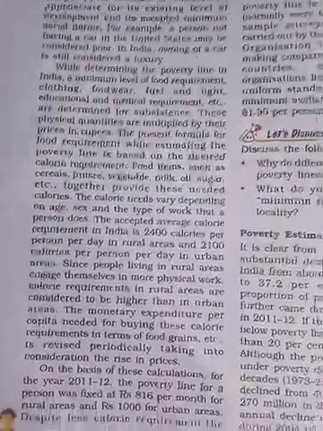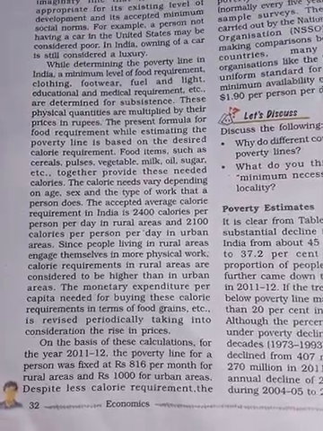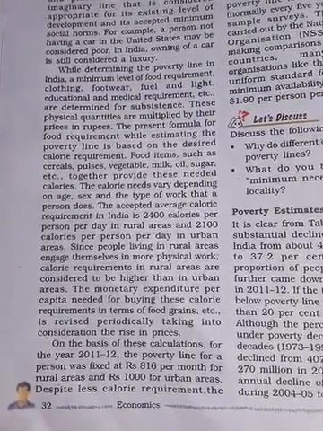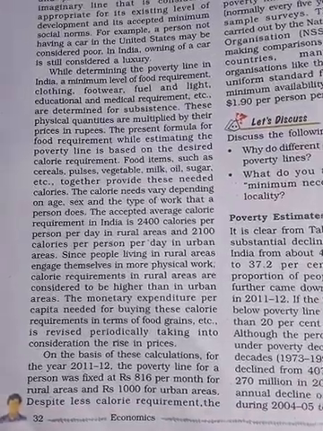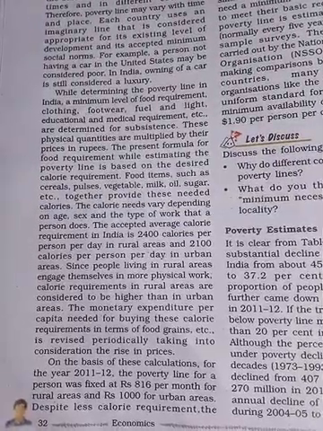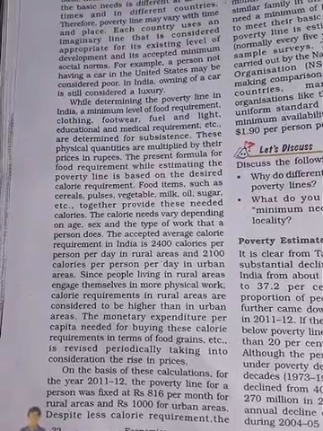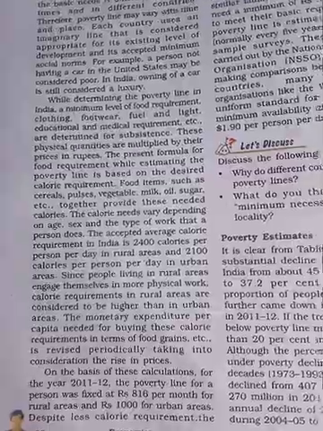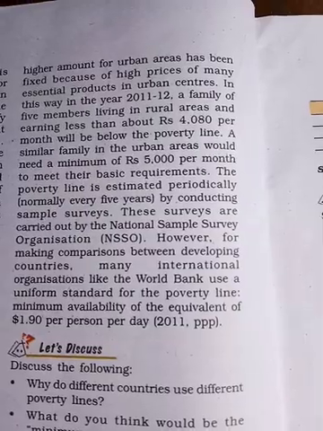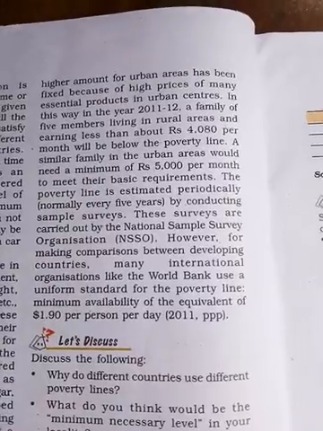On the basis of calculation for the year 2011-12, the poverty line of a person is fixed at 816 for the rural area. For the urban area it is 1000. If a person is getting below 816 in a rural area, they are going to be poor; in a town, below 1000. Look here, the higher income for urban areas has been fixed because of high prices for many essential products in the urban center. That means in urban areas the prices are very high.